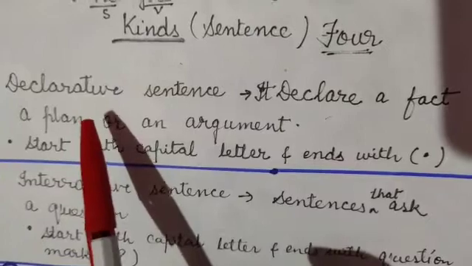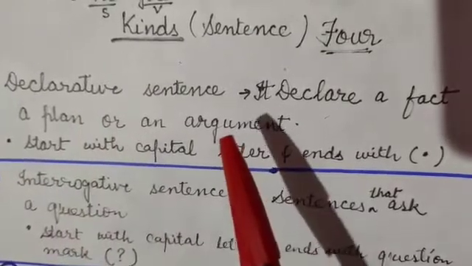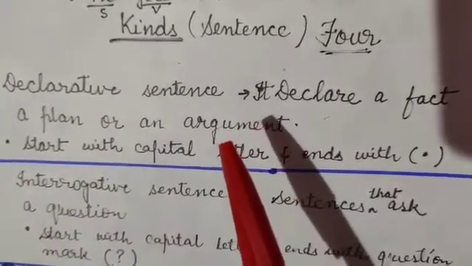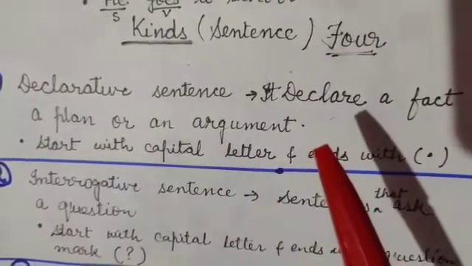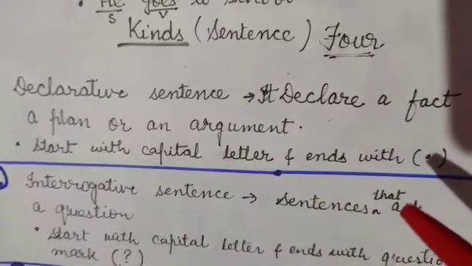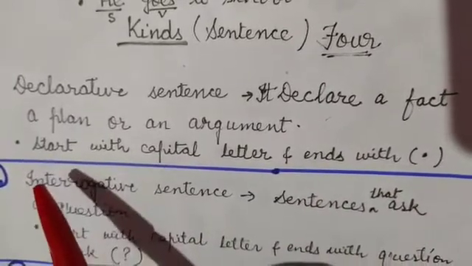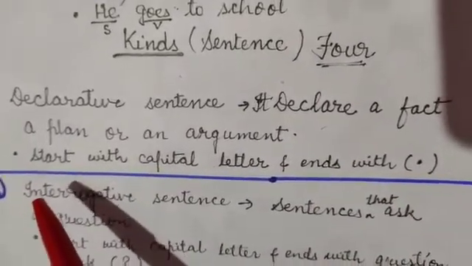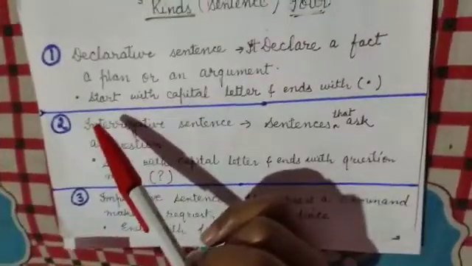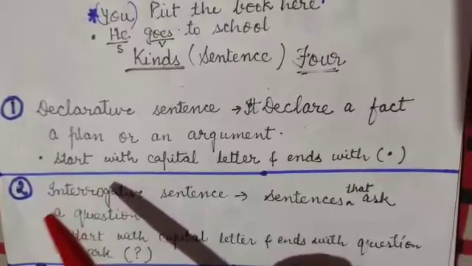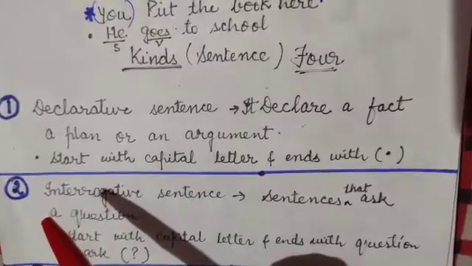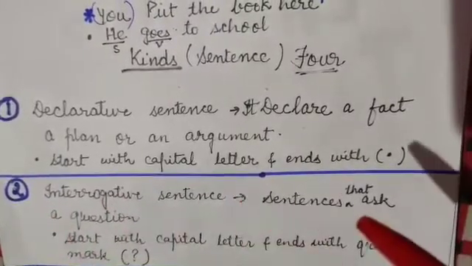So we can say that it is a declarative sentence, and at the end of the sentence we use a full stop, and as I have told, the first letter of the sentence should be capital. Second: "Their home is built on a hill." There T will be capital, and after hill we put a full stop.